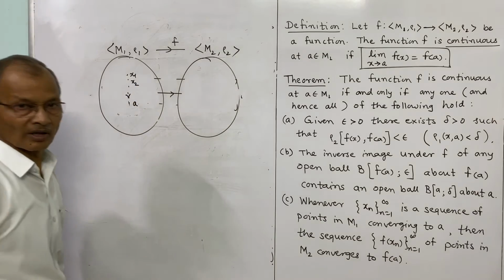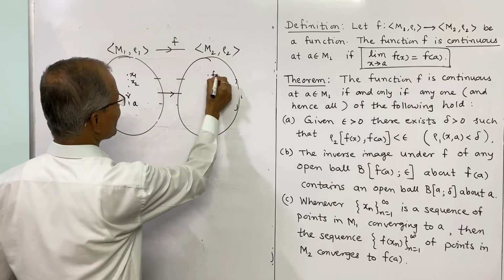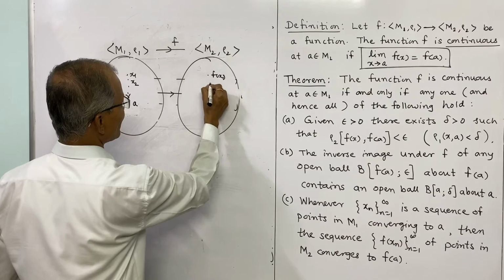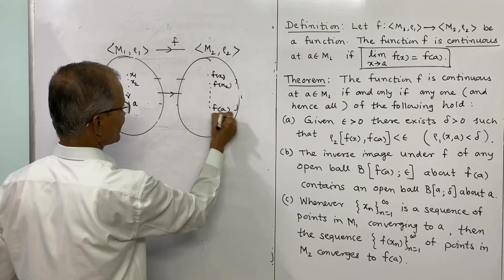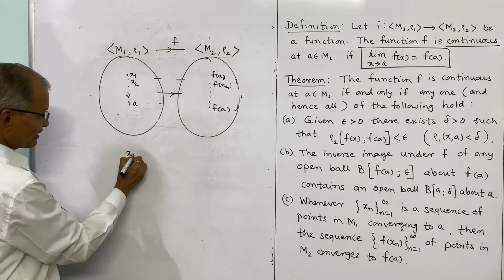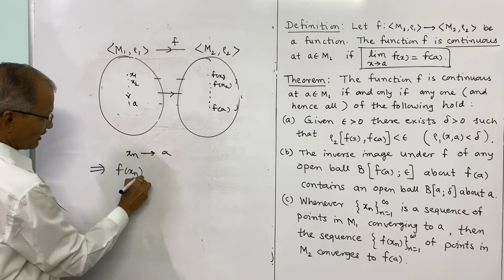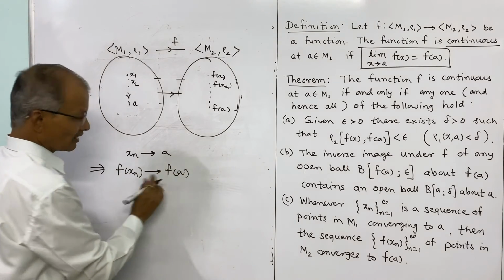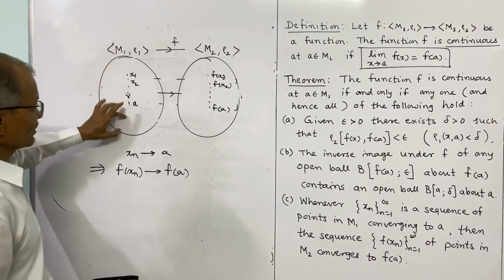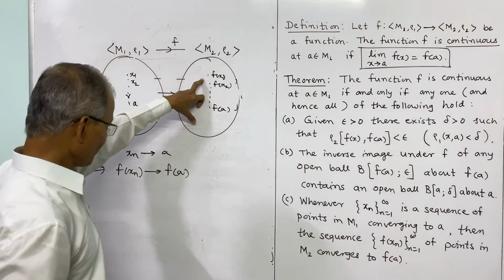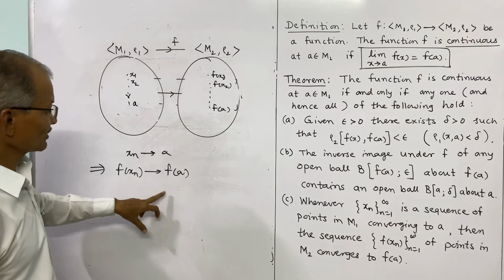The images f of x1, f of x2, and so on must converge to f of a. That is the condition for continuity of a function: if a sequence converges to a, the sequence of its images f of xn also converges to f of a.